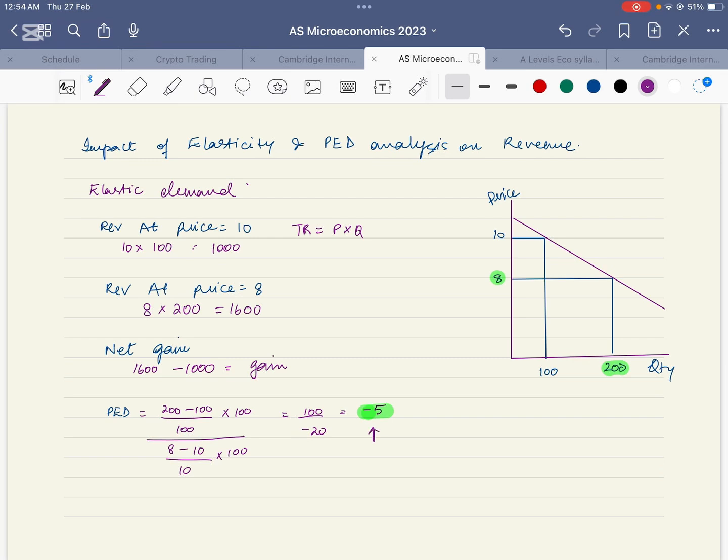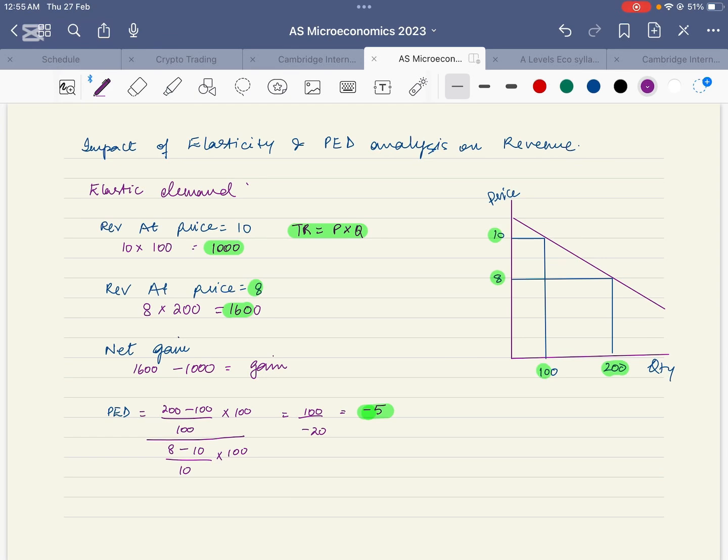This is -5. As we all know, we need to ignore the sign and we just need to look at the figure. This is 5. It means that this is greater than 1 and the demand is elastic. Let's observe revenue. The formula for total revenue is price into quantity. The total revenue at price 10 is 1000 because at price 10 quantity demanded is 100, and the total revenue at price 8 is 1600 because the quantity demanded at 8 is 200.